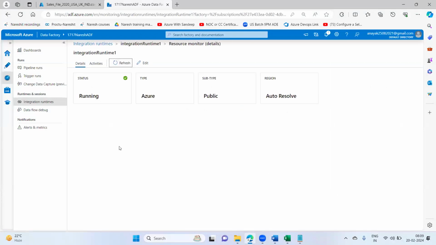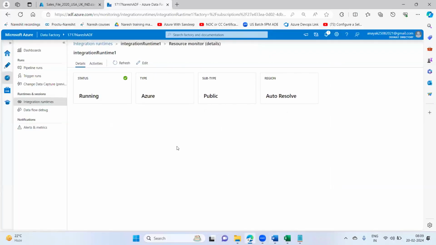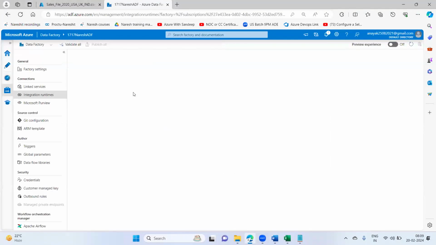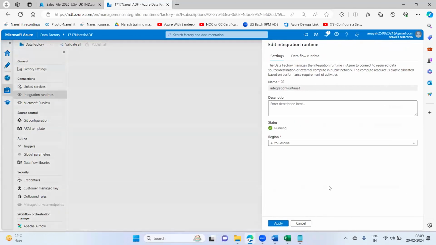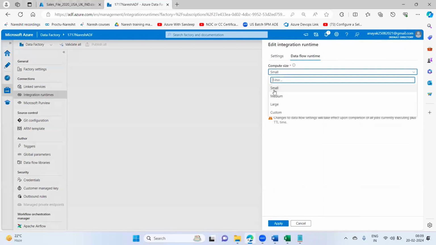This is refresh. Then here we can decide the compute size. I think we have to click on edit. Yeah, here it is data flow runtime. Okay. We are having here data flow runtime, and then here you can decide what you want.